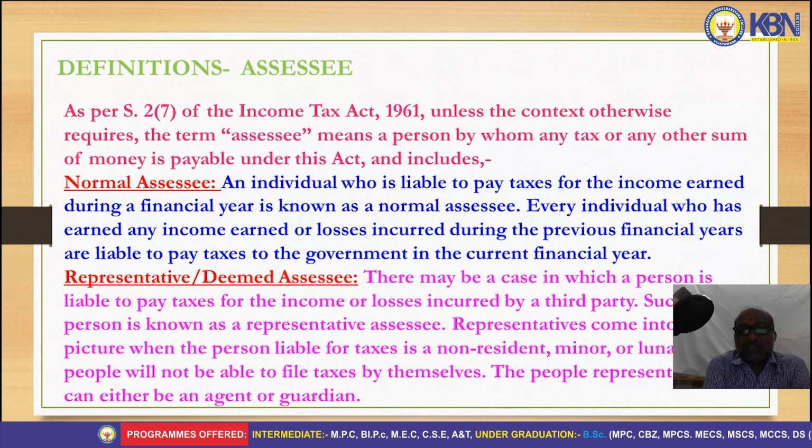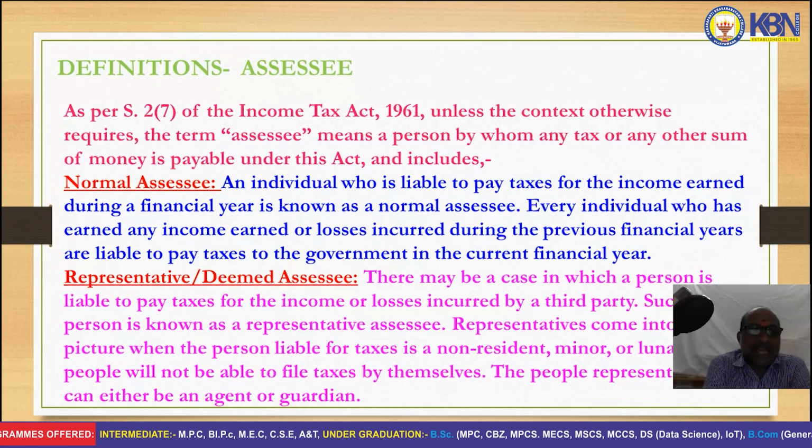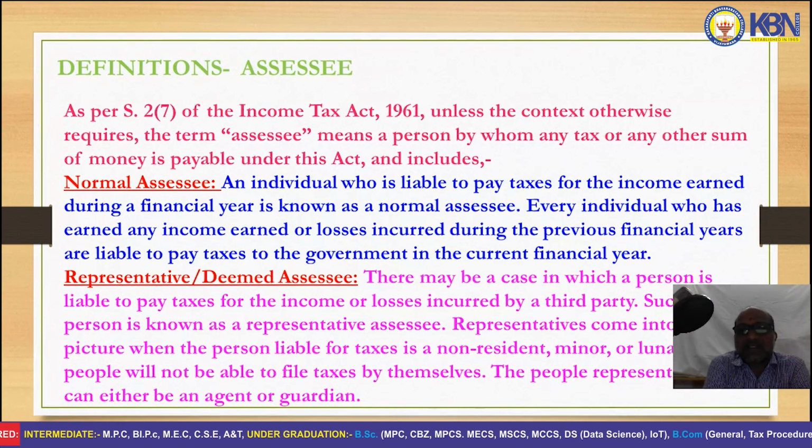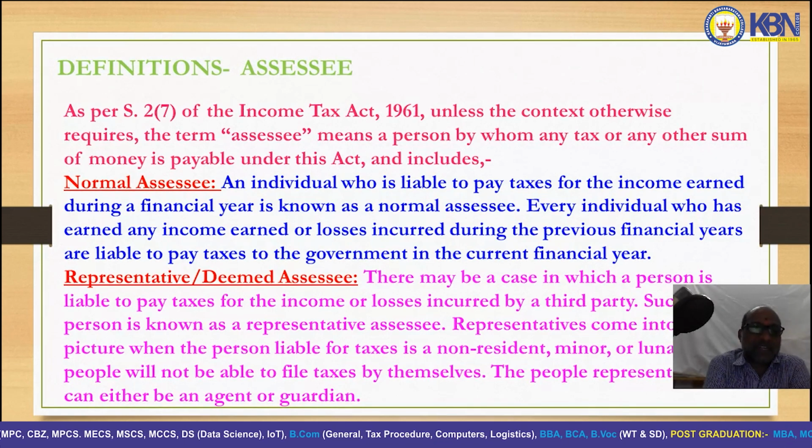An individual who is liable to pay taxes for the income earned during the financial year is known as a normal assessee, which means a person who pays tax on his own income is called an ordinary or normal assessee.